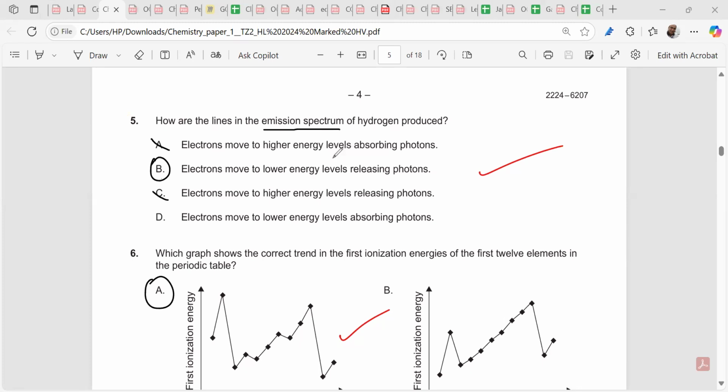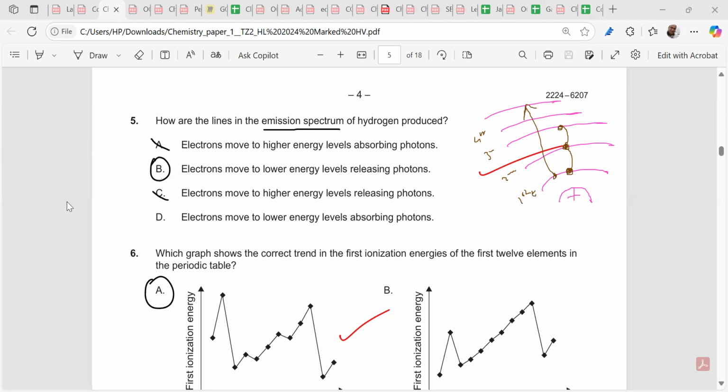Now, always remember that whenever you are exciting an atom, what happens? The energy levels are here, like this. This is the first energy level, this is the second energy level, the third energy level, fourth energy level. The first energy level has a lower energy than the second, which has a lower energy than the third, and so on. As you go up, the energy increases.